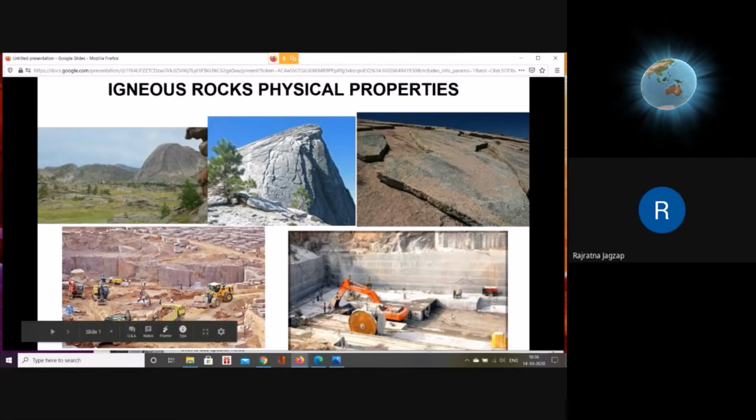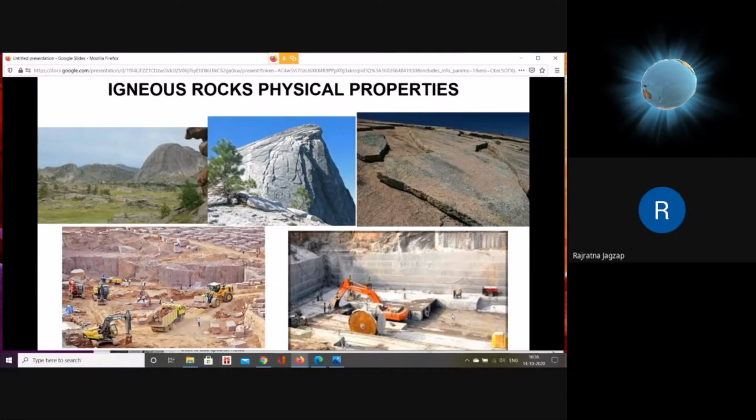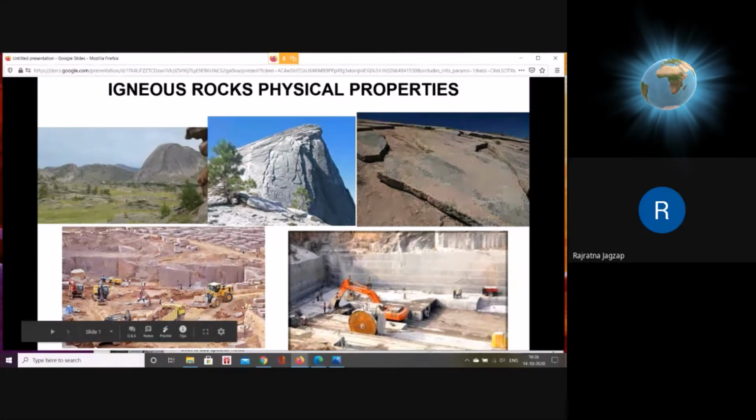At the right hand bottom corner, you can see how granite slabs are cut from the quarry mine. You can see a large round wheel. It is nothing but the cutter. This cutter is operated in the field, which cuts slabs like this in the left hand side photographs. So this is the cutter.